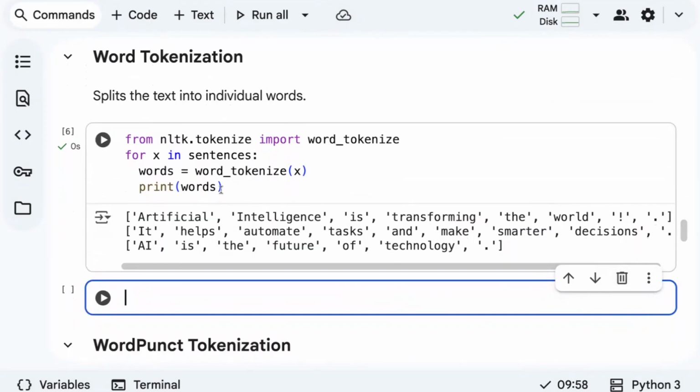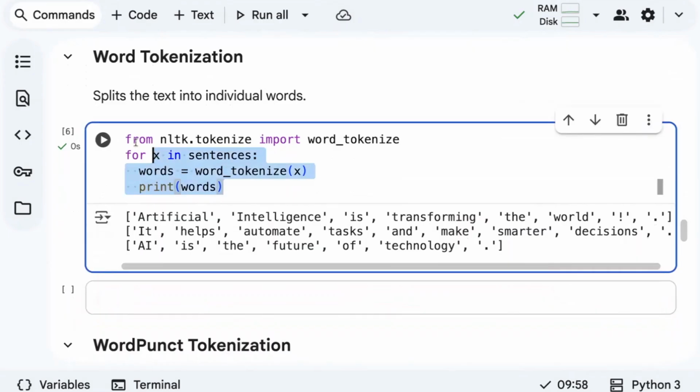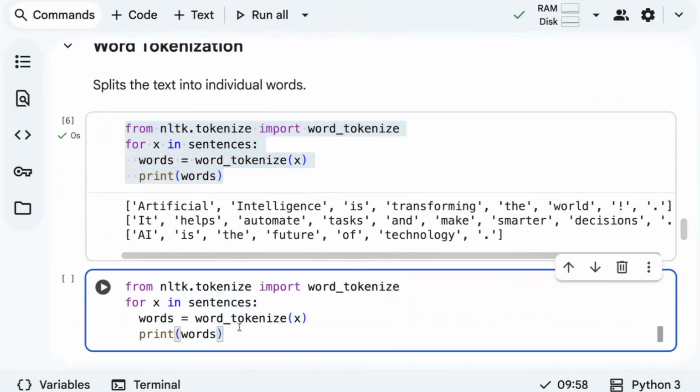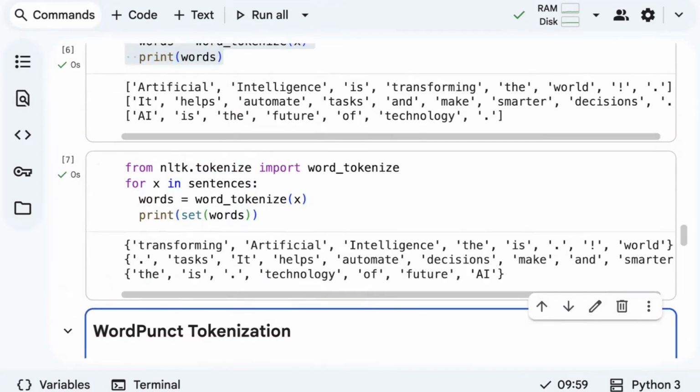So what if you want unique words? What if there is any repetition? Actually, there is no repetition in this case, but still, if there are any repetitive values and you want to find the unique values, then you just need to use a set of words. Set means it just takes unique values, right? Like no repetition.